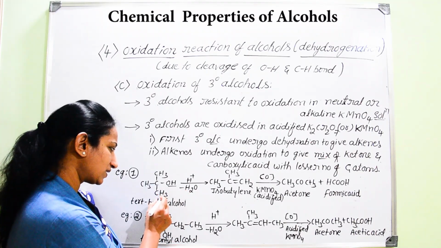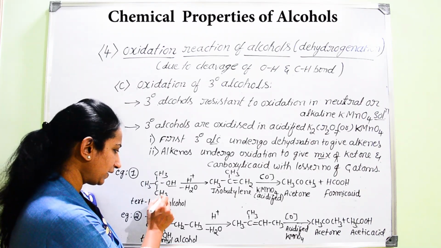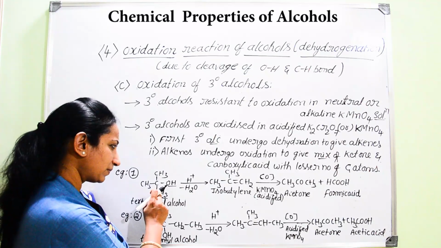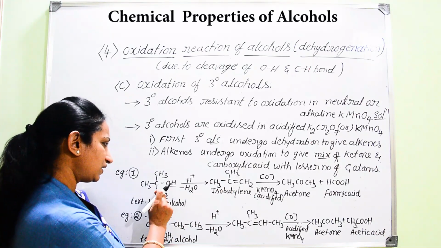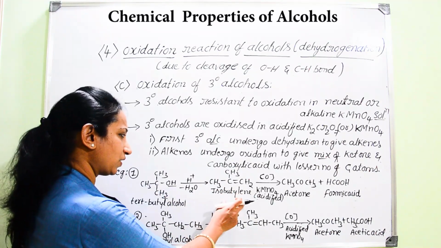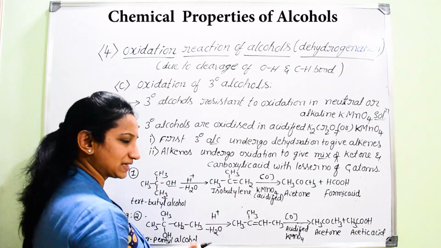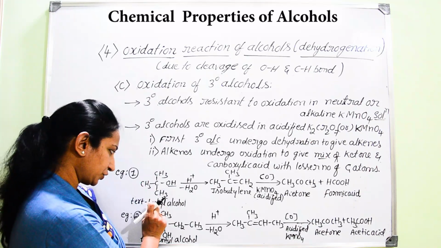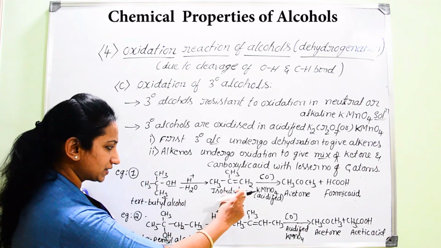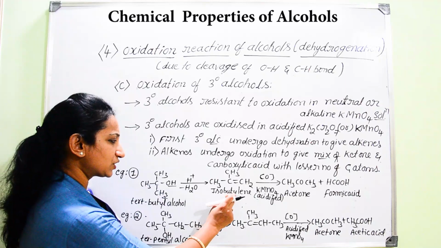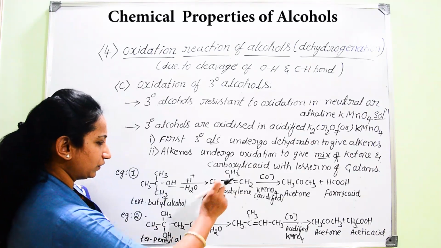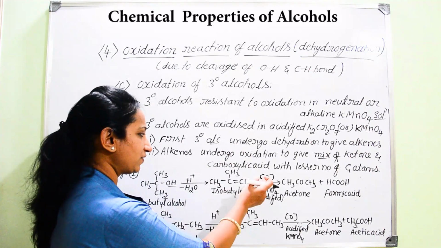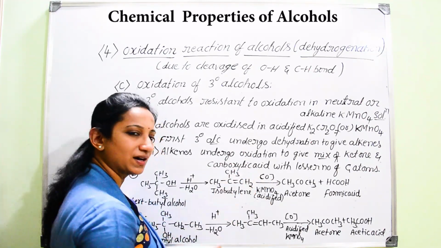This hydrogen atom attached to the carbon will be removed along with its bond. Hence it results in the formation of a double bond between these two carbon atoms. So you get the alkene compound in the first step. If you start with tertiary butyl alcohol, it results in the formation of isobutylene. Once you get this conversion into an alkene compound, it is easy for it to undergo oxidation.